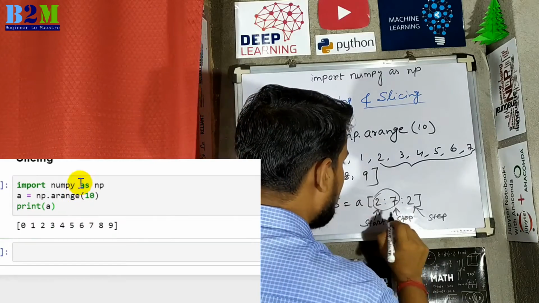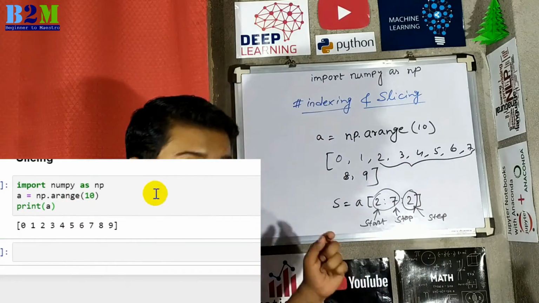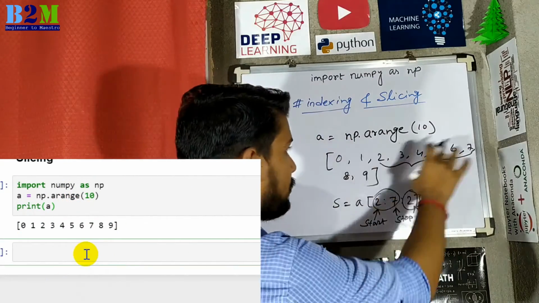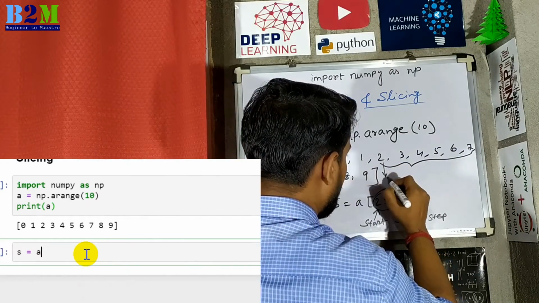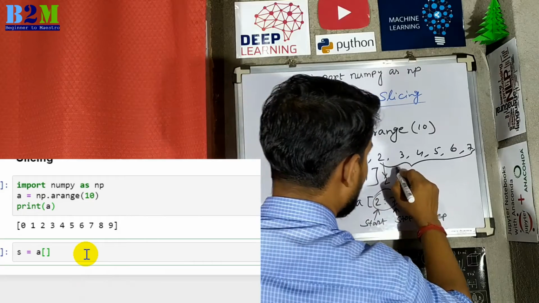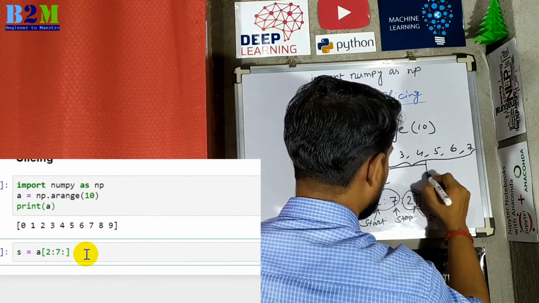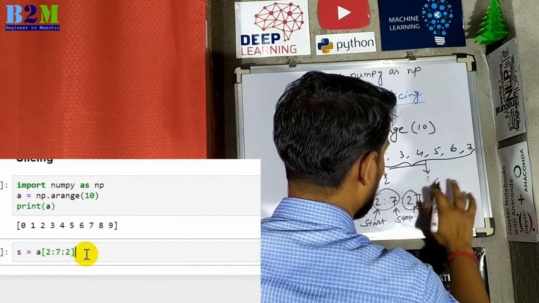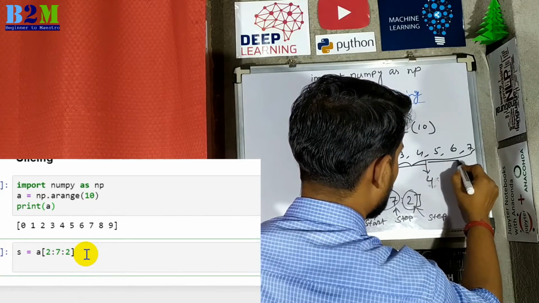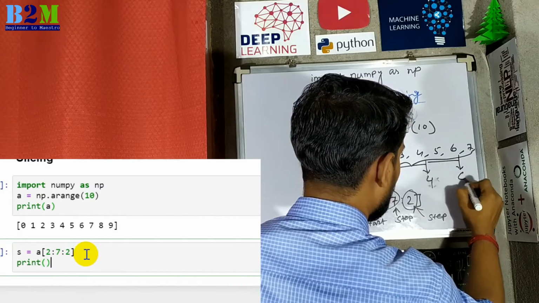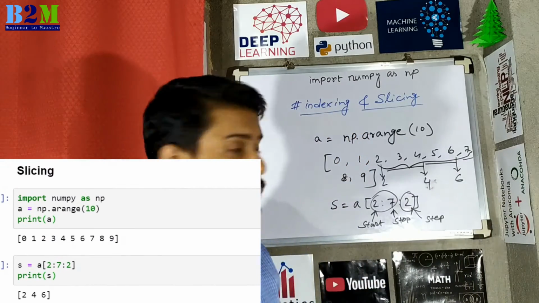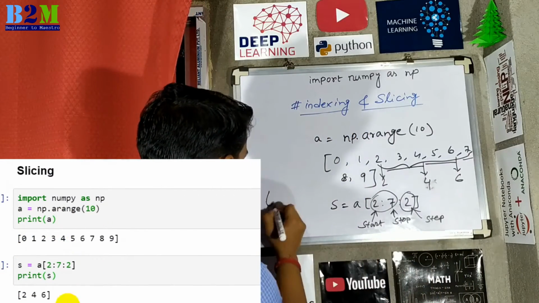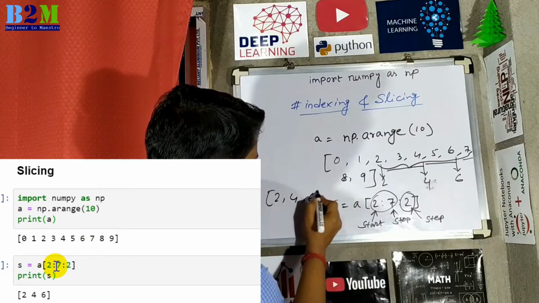Now the gap you have to maintain is 2. The first element will print 2, then again with a gap of 2, this element will print, and again with a gap of 2, this element will print. There is no element present after a gap of 2, so the output will become 2, 4 and 6.